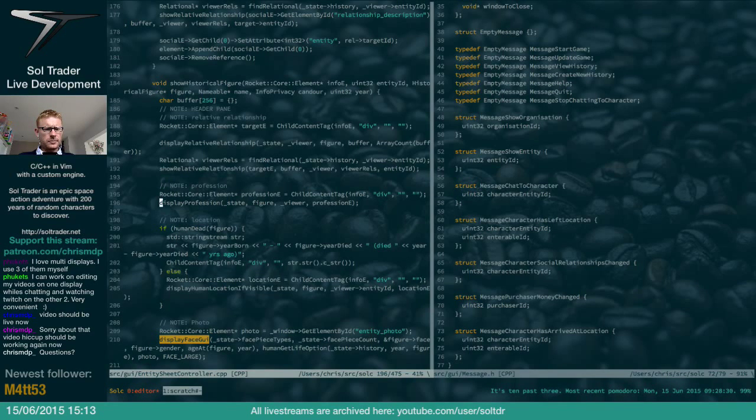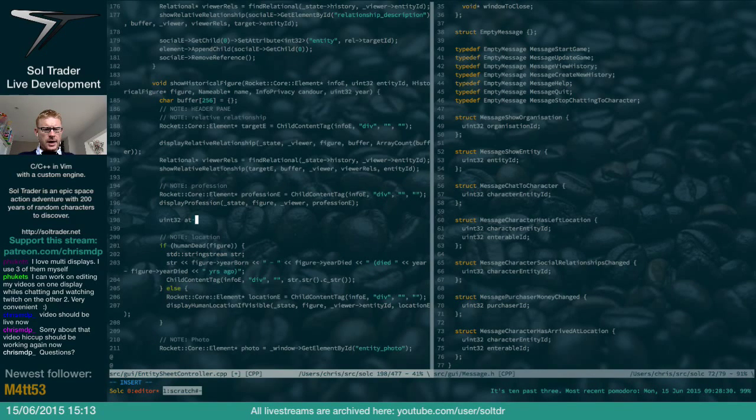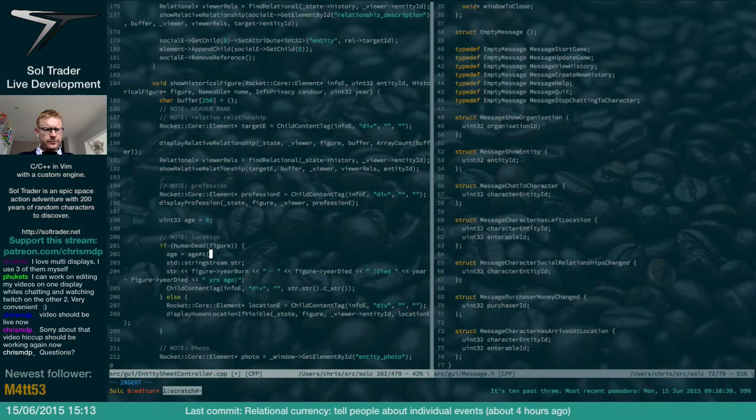Age equals 0. If the human is dead, age equals age at figure year died. Otherwise, age equals age at figure year. There we go. So now instead of age at, I should just be able to say age.